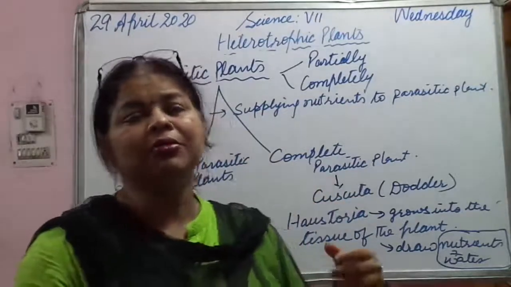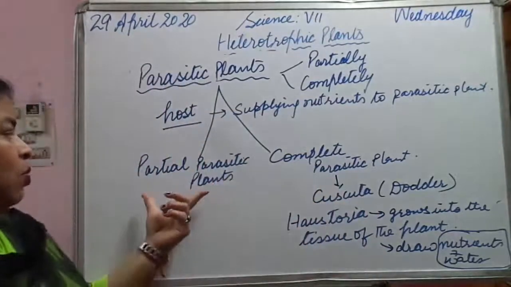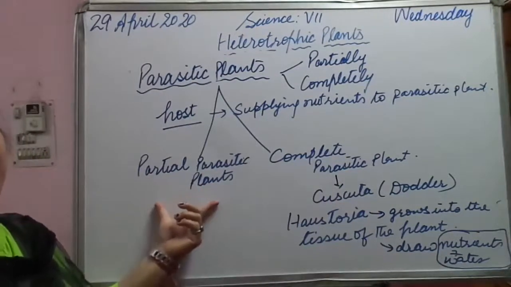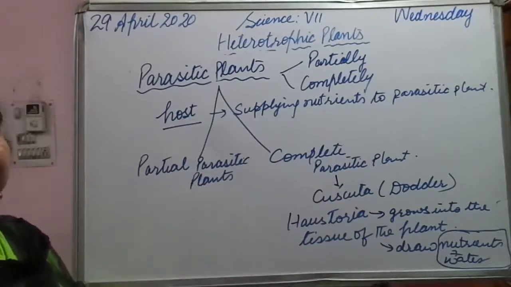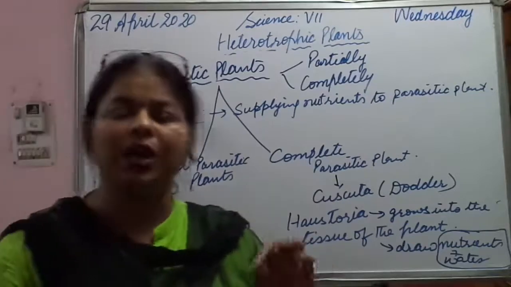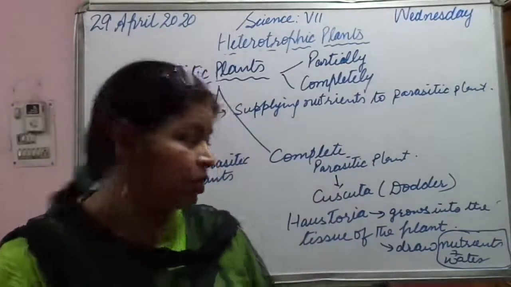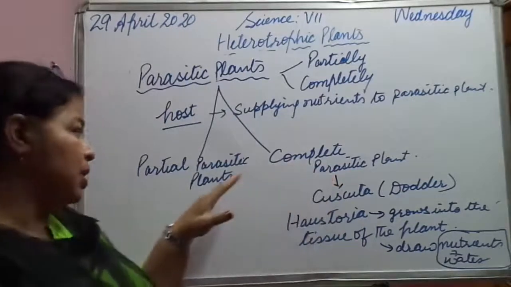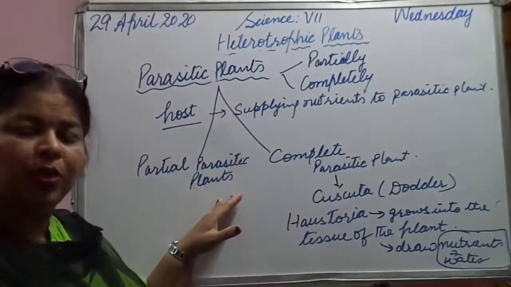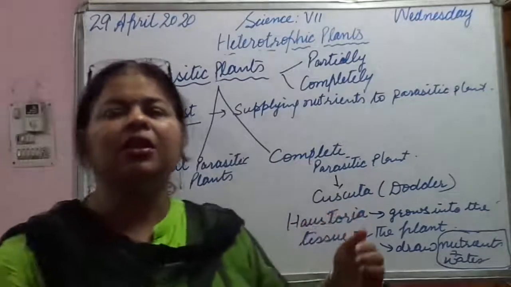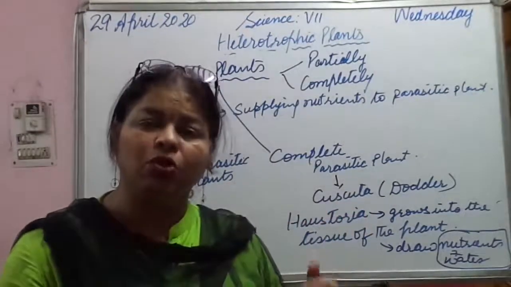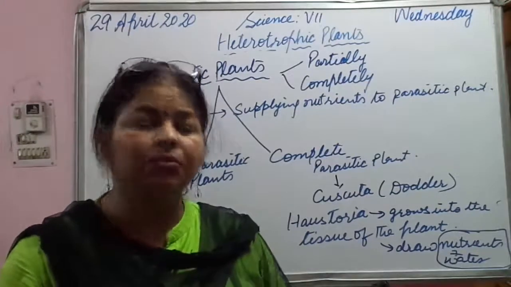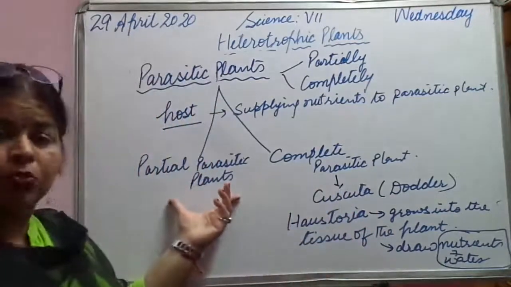Then come partial parasites. What are partially parasitic plants? Such plants do not completely depend on the host plant for their basic needs. They can manage on their own also, but if they require, they can take in from the host plant also.